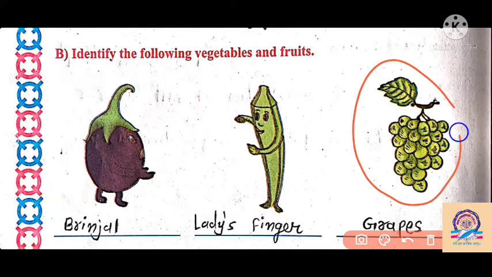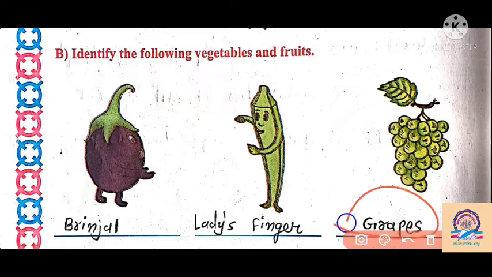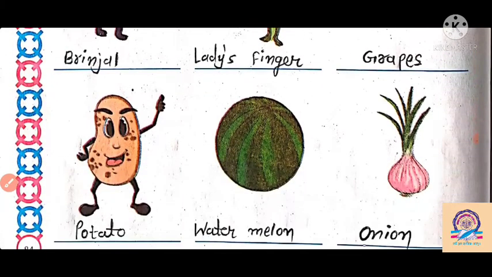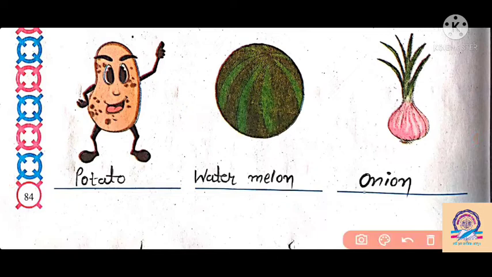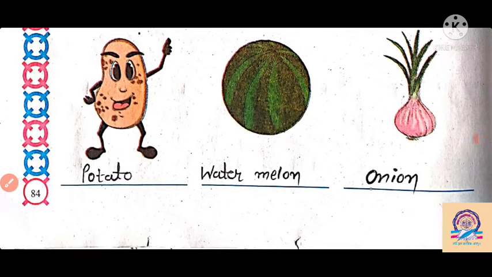Then this is a picture of grapes. Then the fourth one is potato. After that, the fruit is watermelon. Then onion is given here, a picture of onions.